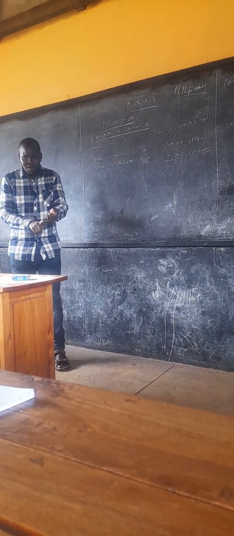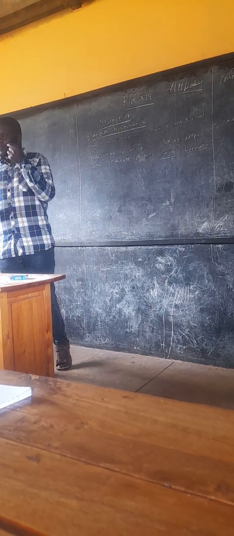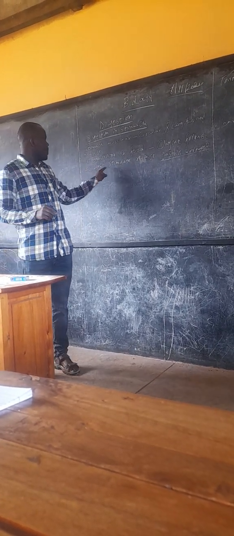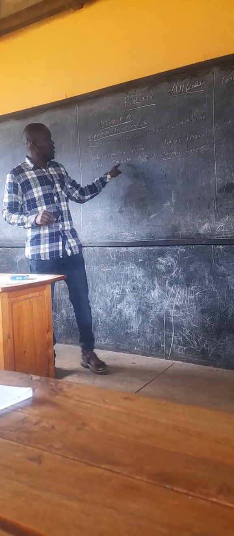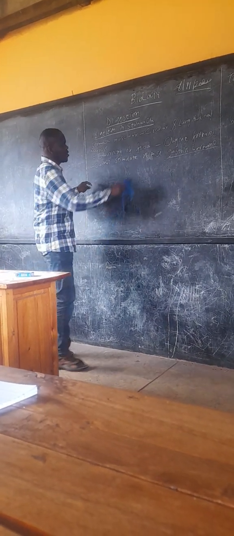We have gastric hormone, gastric gland, then gastric juice. So what stimulates the gastric hormone? The chyme.